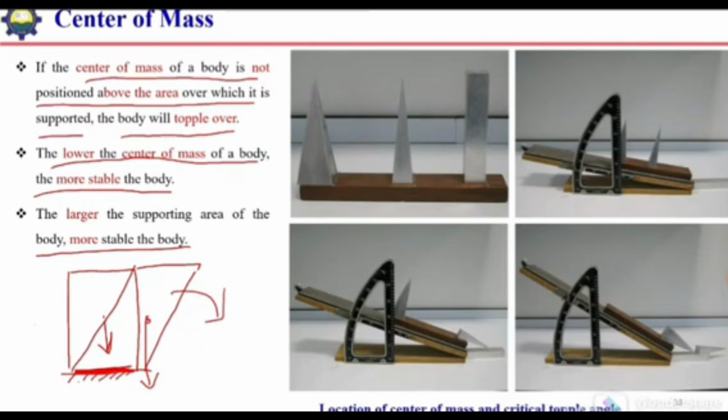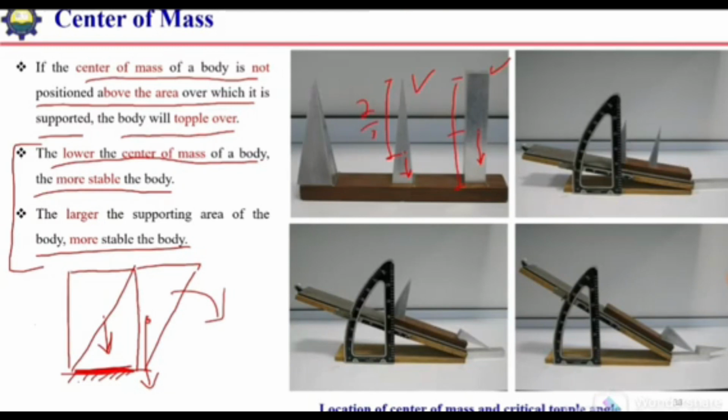Here we have a demonstration for these two concepts. For example, we have this rectangular body, a tower, and a pyramid-type structure. At this stage their center of mass is over here and the line of action of weight is in this direction. The center of mass of this rectangle is lying at the center, and in case of this pyramid it is lying at 2/3 from the top or 1/3 from the bottom.